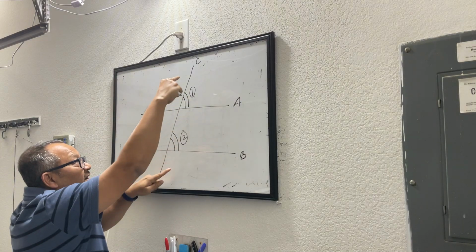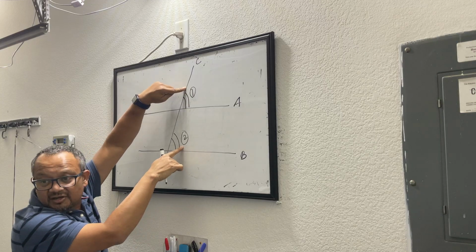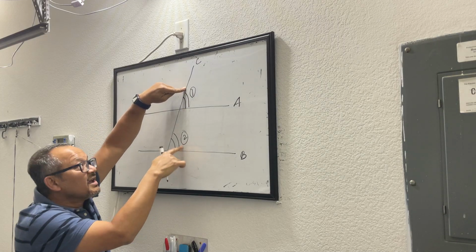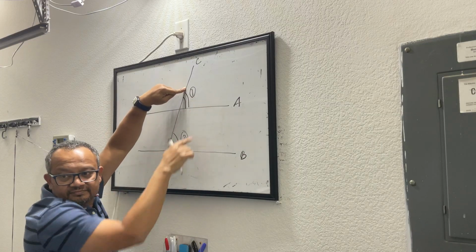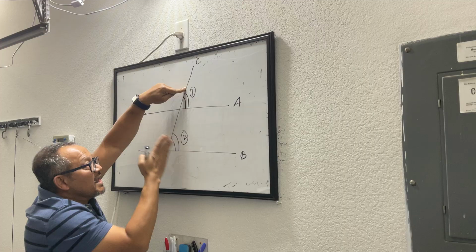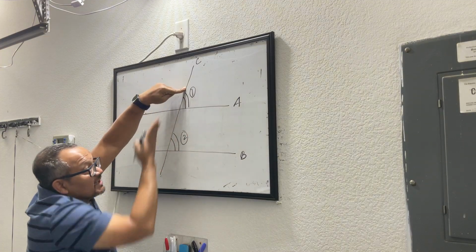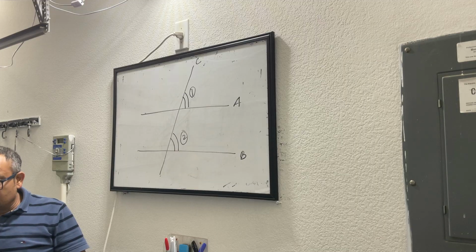If you look at angles 1 and 2, there is something similar here. Both angles are above the parallel lines, and both are on the same side of the intersecting line. So 1 and 2 are corresponding angles.